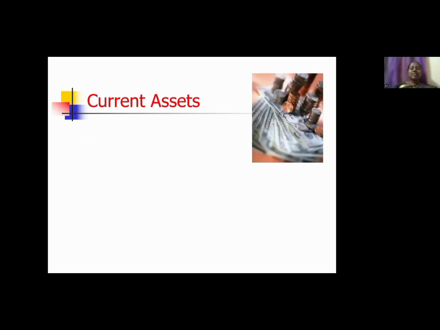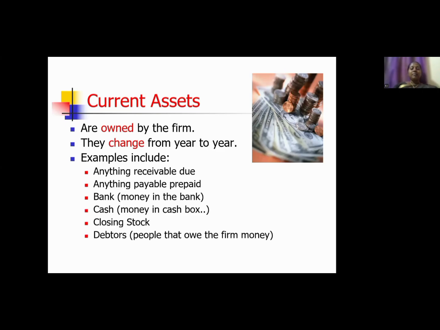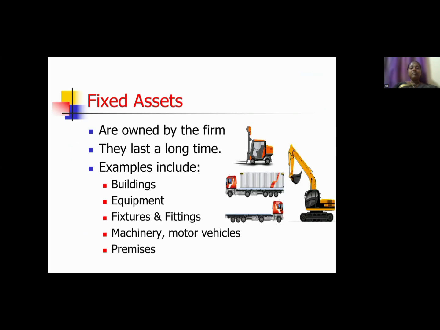What is meant by current assets? Current assets are owned by the firm. They change from year to year. For example, anything receivable, due, payable, prepaid, bank, cash, closing stock, and debtors. These are the current assets.